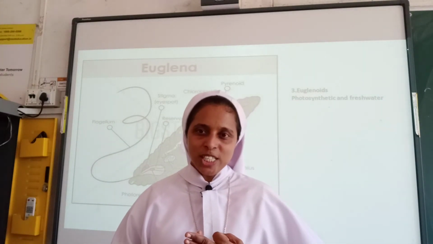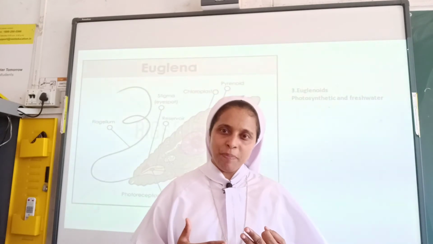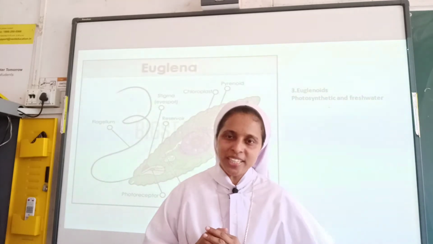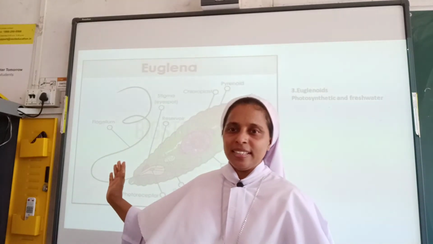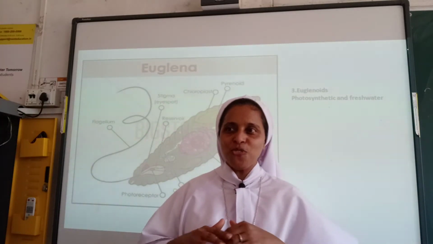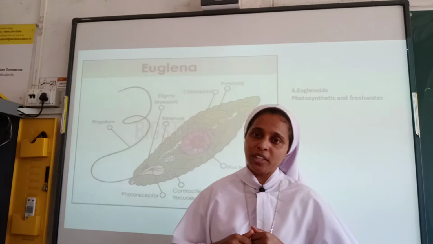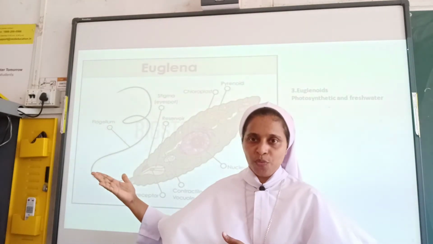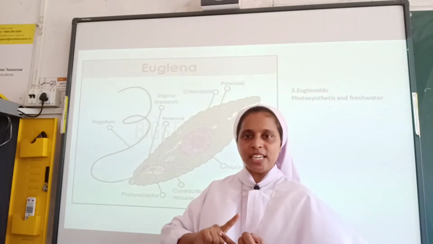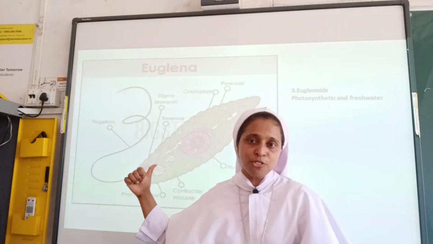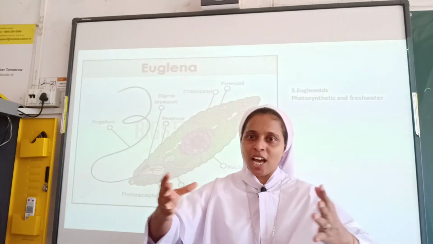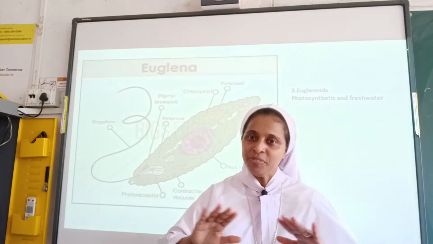Autotrophs, as you all know, are able to prepare their food by themselves. Heterotrophs depend upon other organisms for their food. Euglena, in the presence of sunlight, prepares its own food, but in the absence of sunlight it turns heterotrophic, absorbing nutrients from the surroundings.